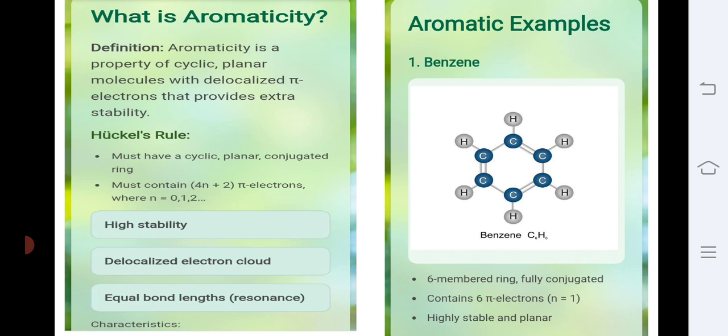Whatever three pi bonds are there, they are fully conjugated. Moreover, the structure is cyclic and planar. And if we put n is equal to 1 in the 4n plus 2 pi electron rule, that is Huckel rule, we are getting 6 pi electrons, and that number exactly matches the 6 pi electrons present in benzene. That's why benzene is an aromatic compound.